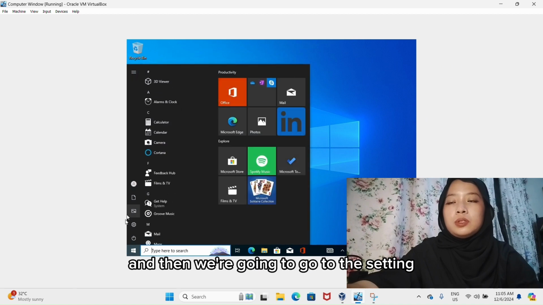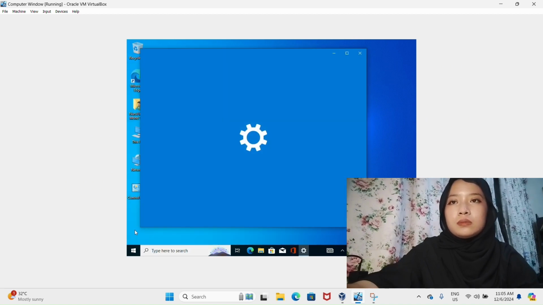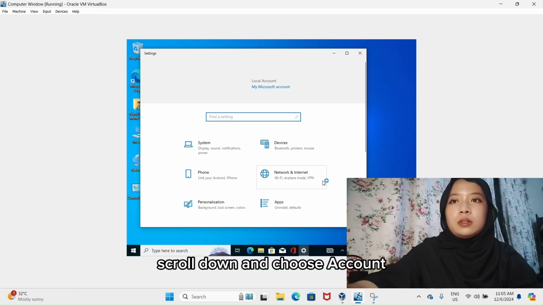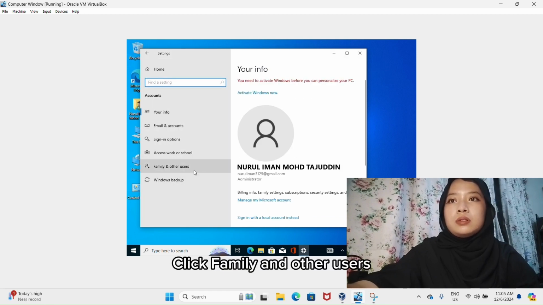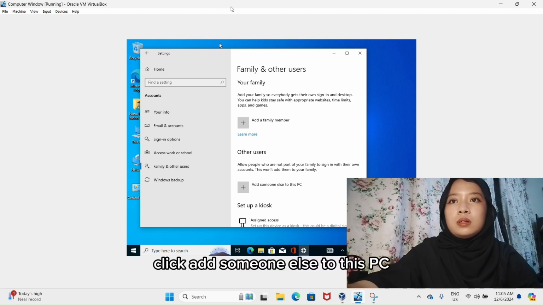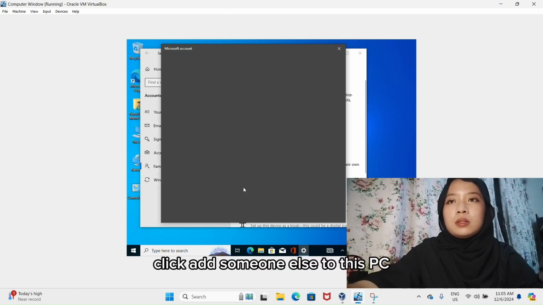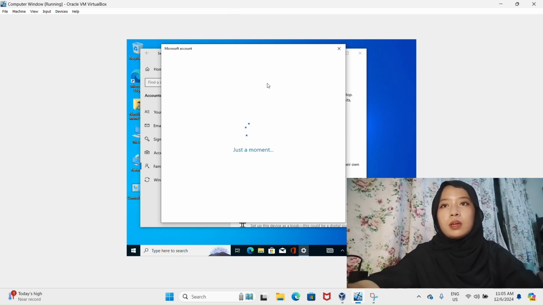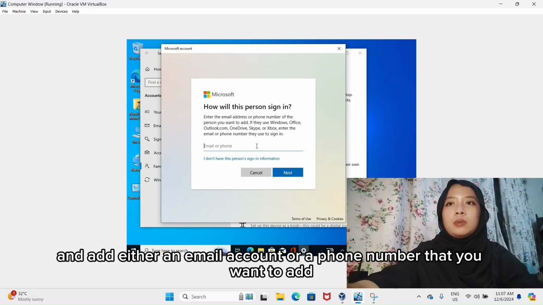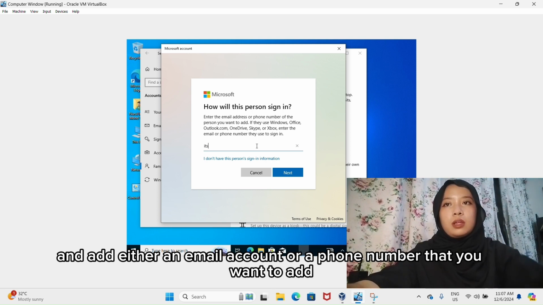And then we're going to go to the settings, scroll down and choose accounts, click family and other users, click add someone else to this PC, and add either an email account or a phone number that you want to add.